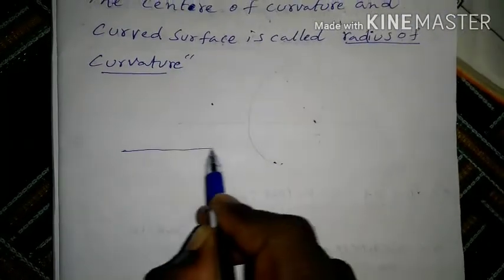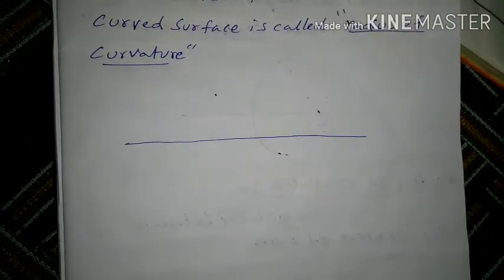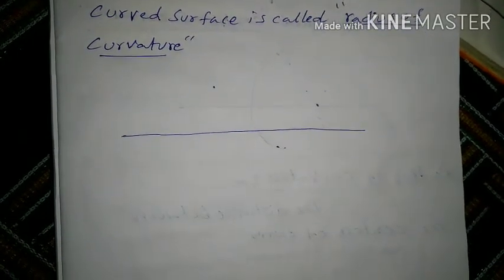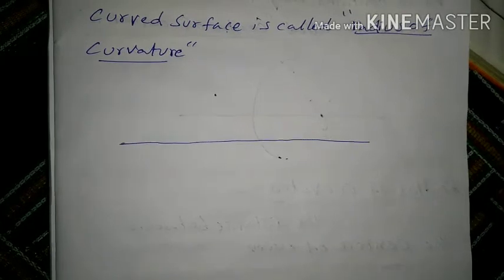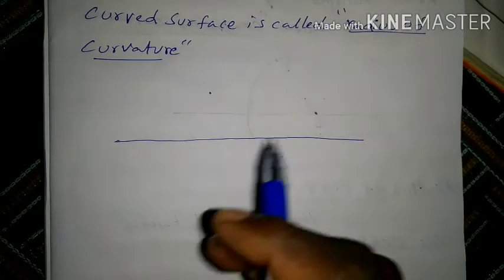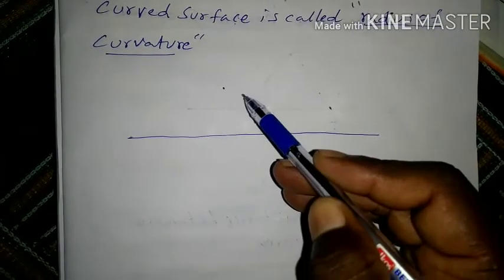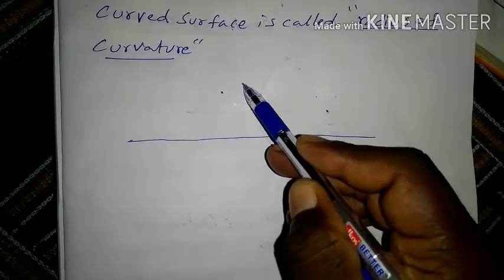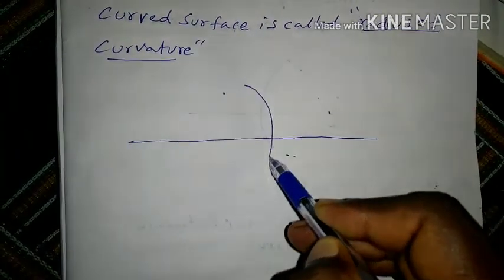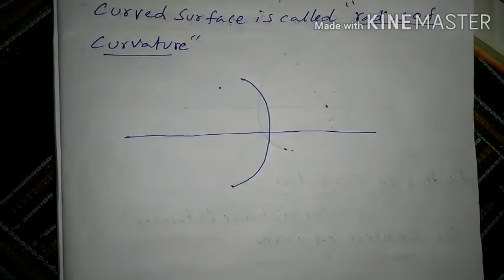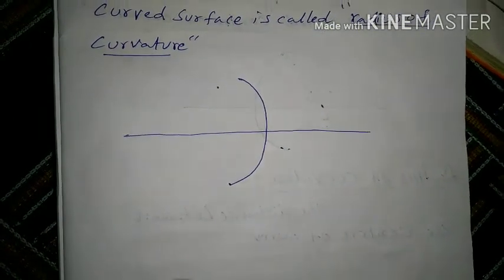This is the principal axis. In the middle is the curved surface.